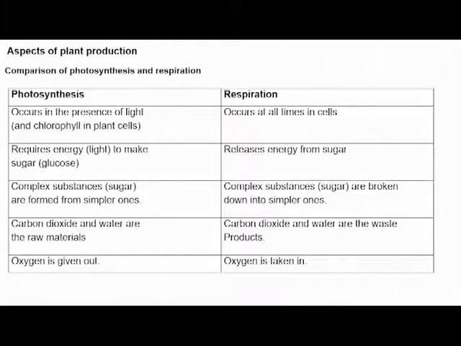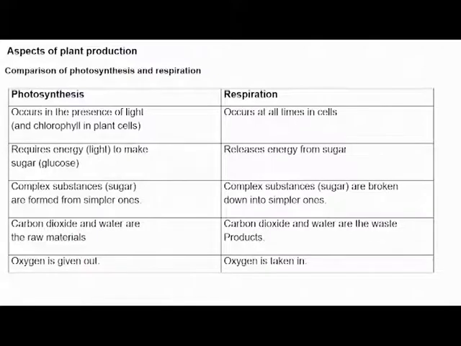And when you're looking at the aspect of plant production, I also want you to compare and understand the process of photosynthesis and also respiration. These processes are very important for plants. I want you to understand the process.